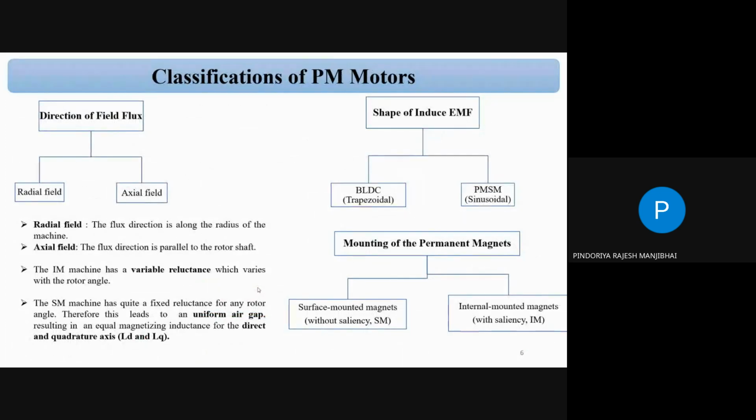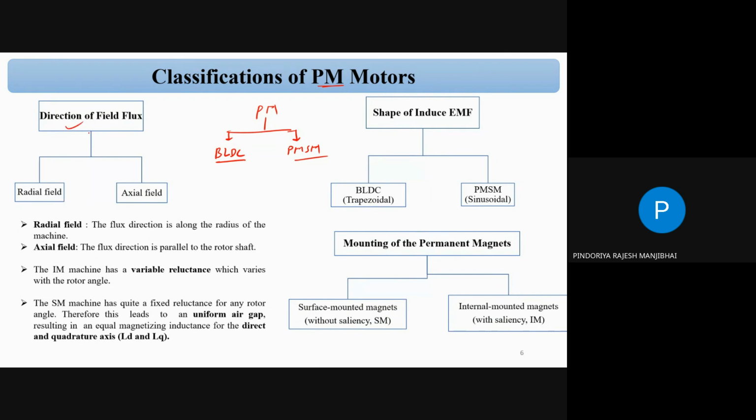Now, classification of the permanent magnet motor. Here I have written permanent magnet, so PM stands for permanent magnet. We can divide the permanent magnet motor into two categories. One is the BLDC and another one is the PMSM. One is the brushless DC motor and the second one is the permanent magnet synchronous motor.